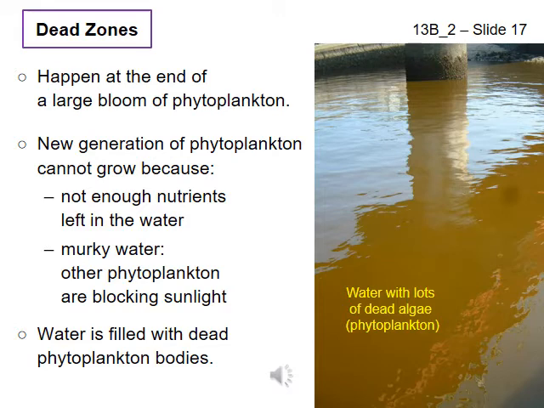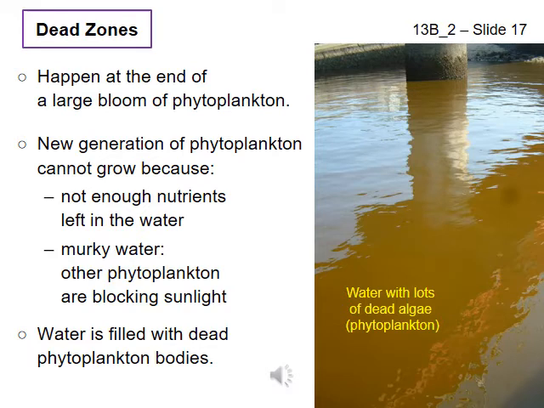At some point, there will be few nutrients left in the water, and when phytoplankton reproduce, their offspring will not be able to find enough nutrients in the water. In other words, phytoplankton that are born will die, because they cannot get enough nutrients so that they can make food for themselves. In addition, a bloom makes the water murky.